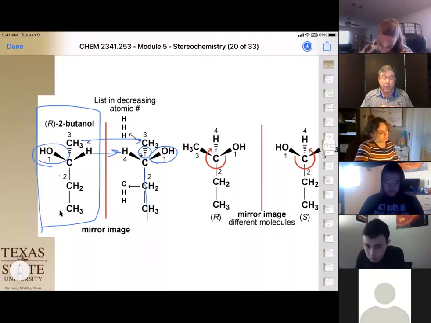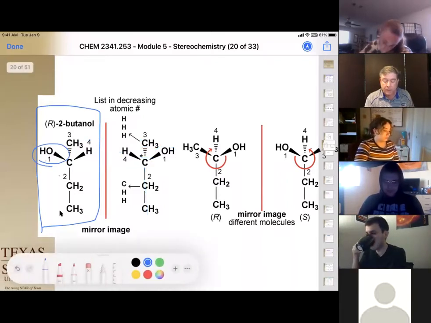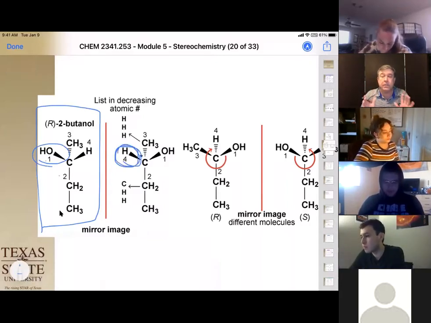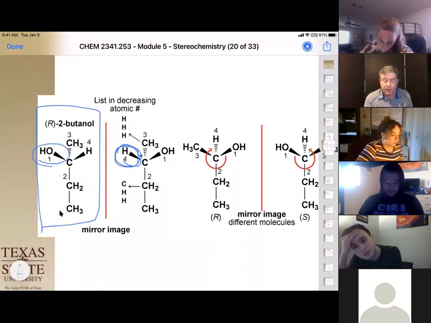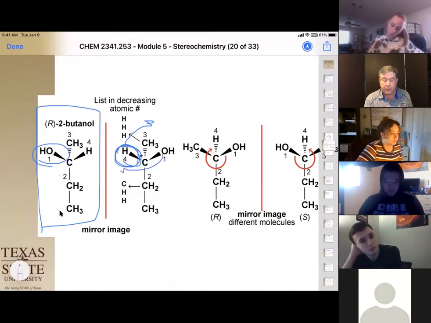Okay, so we have to assign it R and S. So what we're going to have to do is we're going to have to take our new compound we just drew, and we're going to have to redraw it such that our hydrogen is facing back. Okay, so to redraw it such that our hydrogen is facing back, I think it needs to rotate 120 degrees this way, which puts the OH group over here and the methyl group over here.